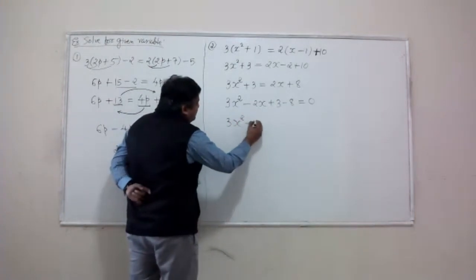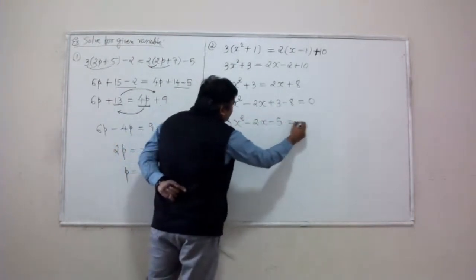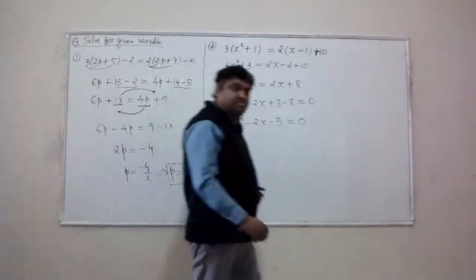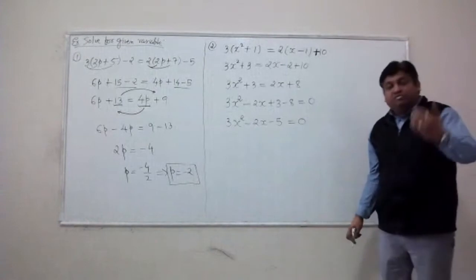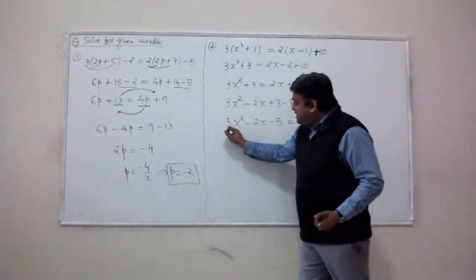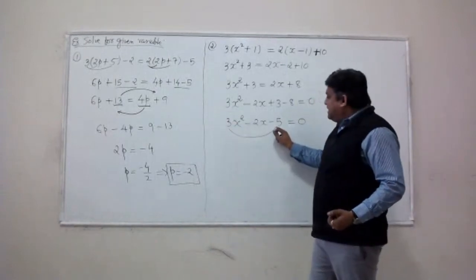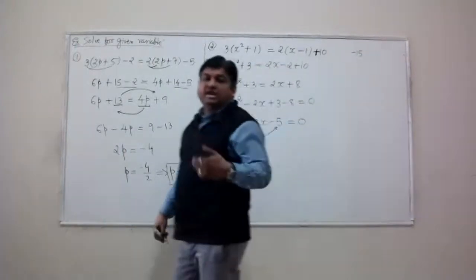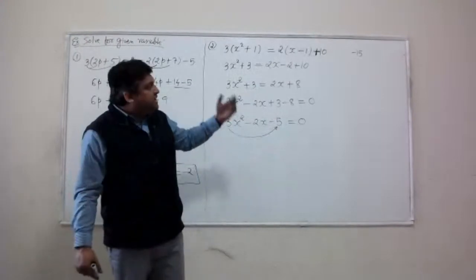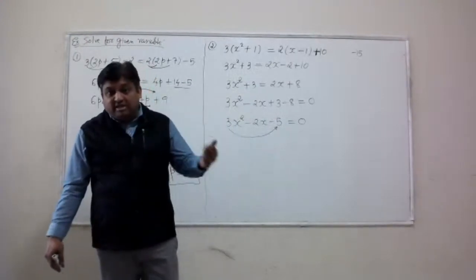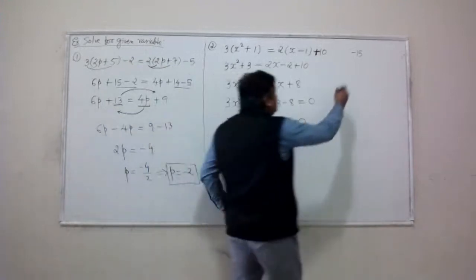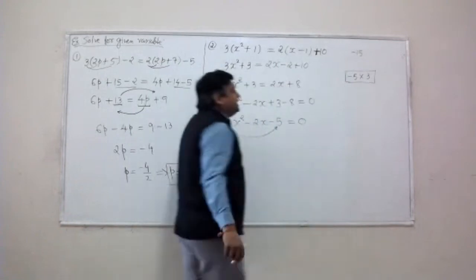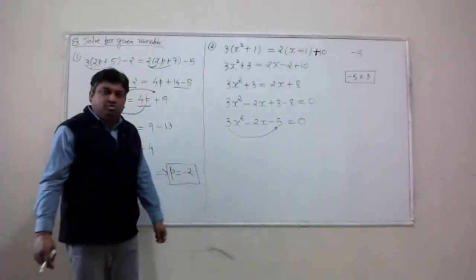I get 3x squared minus 2x minus 5 equal to 0. Okay, this is a quadratic equation. We need to factorize it. Find the factors of negative 15 whose sum is negative 2. Not a difficult thing to identify: negative 5 times 3 is negative 15, and that sum is negative 2.